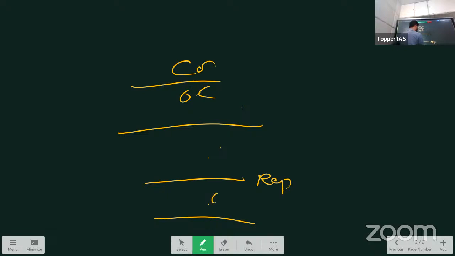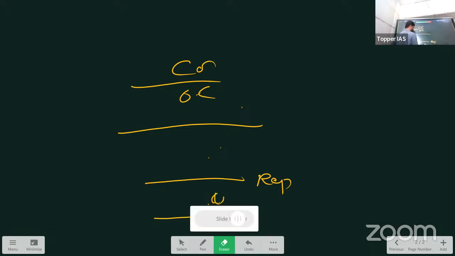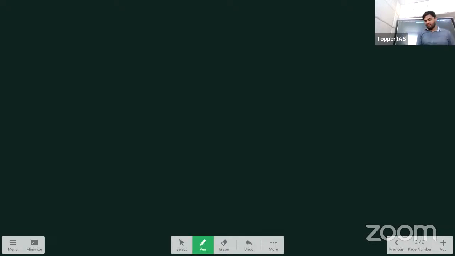Gutenberg is between the lower mantle and the core. And the last one is Lehmann, between outer core and inner core. So you can go and revise them.